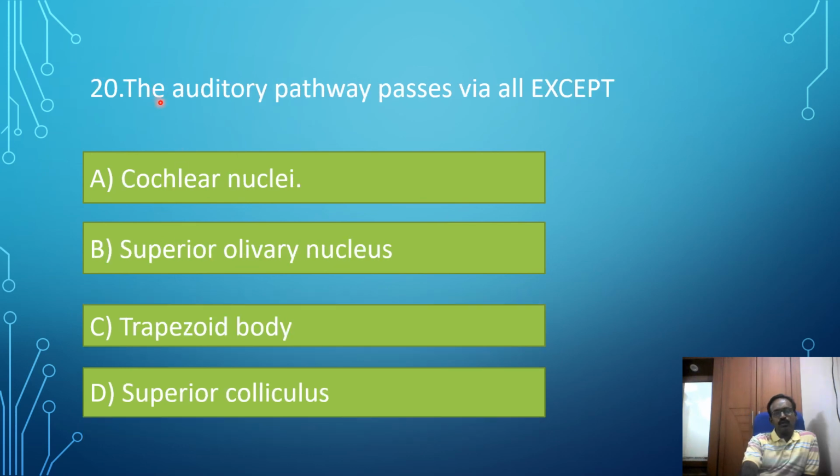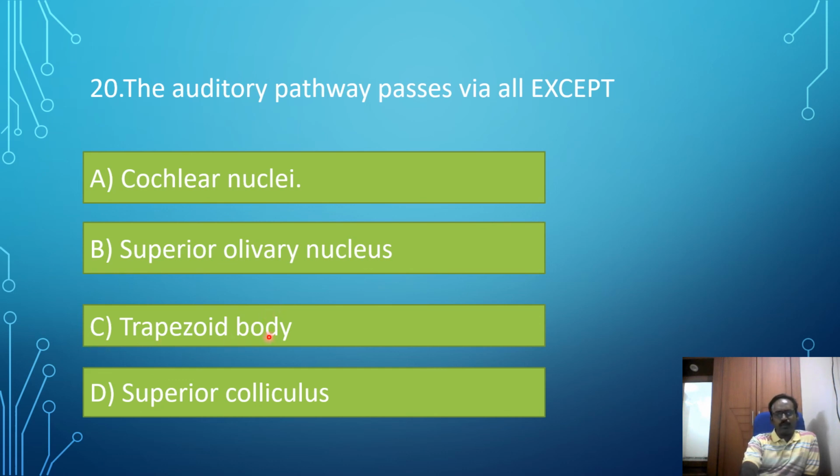20th MCQ. The auditory pathway passes via all except: option A, cochlear nuclei. The auditory pathway passes through the cochlear nuclei. Option B, superior olivary nucleus. The auditory pathway passes through the superior olivary nucleus. Option C, trapezoid body.